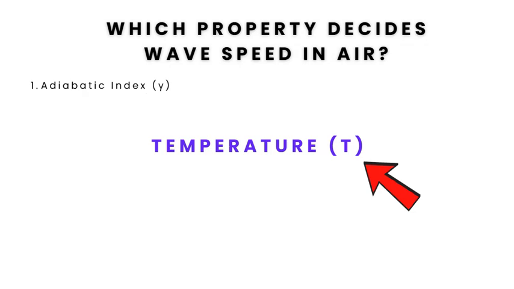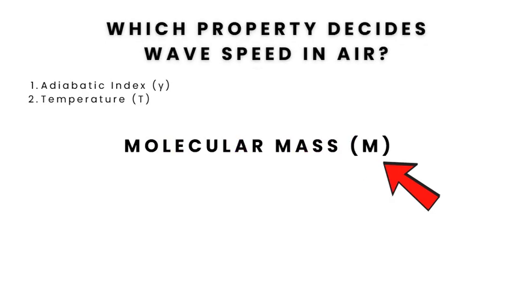Temperature. The speed of sound in a gas increases with temperature. Higher temperature results in faster moving molecules, which can transmit sound waves more quickly. Molecular mass. The speed of sound is inversely proportional to the square root of the molecular mass of the gas. Lighter gases with lower molecular mass allow sound to travel faster.